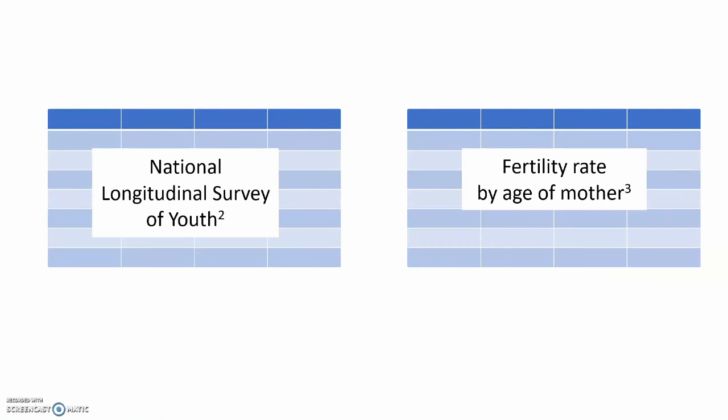We will learn the parameters of the birth probability rule using 2 very different data sets, the National Longitudinal Survey of Youth and the fertility rates by age of mother. The reason for us using these 2 very different data sets is to show some of the wide range of data sets that can be used in Tree of Knowledge. It is worth noting that using common statistical techniques and models, it is not possible to obtain the birth probability parameters from either of these 2 data sets, as the data sets only measured indirect consequences of the birth probability.